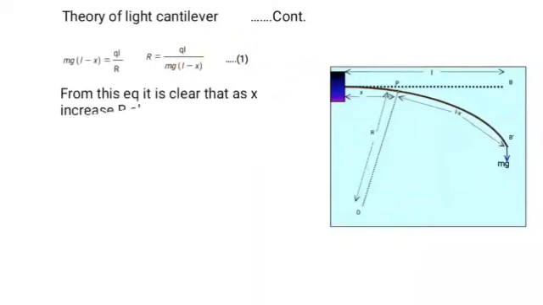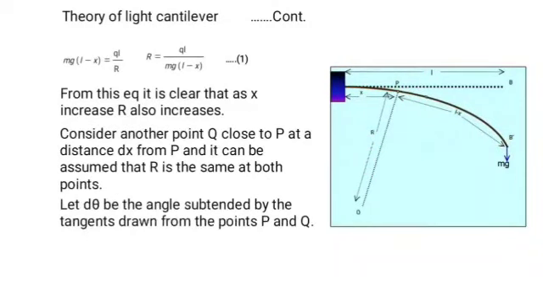From this equation, it is clear that as x increases, R also increases. As the value of x increases, the radius of curvature also increases. That is, the radius of curvature of the neutral axis is maximum at the free end and minimum at the fixed end. Since R varies from point to point, the bending is said to be non-uniform bending.